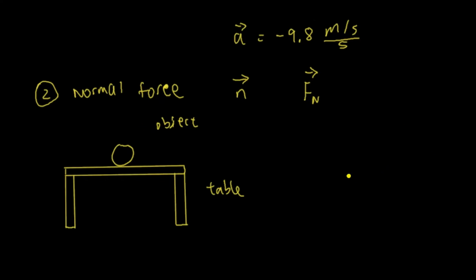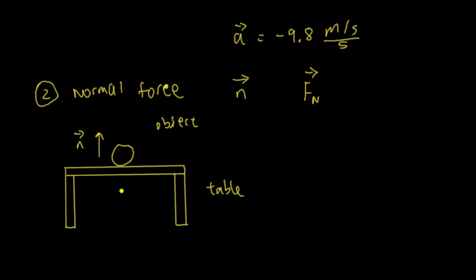So what is the normal force acting on this object? Well, because this object is not hanging in the air, it's not dropping in the air, the table here is exerting a force upward onto this object the moment this object is being put here. So there's a force acting upward like this, and it's the normal force.